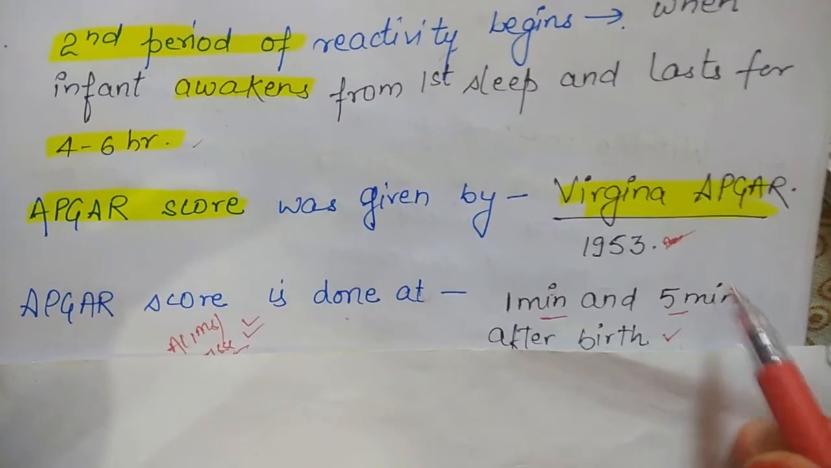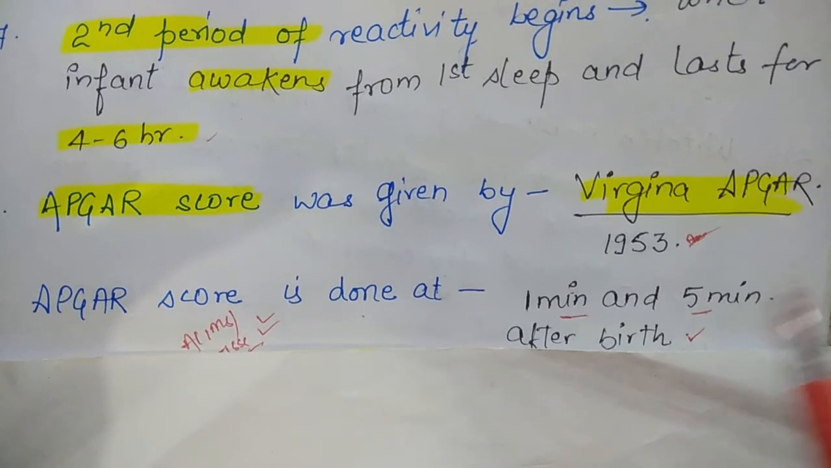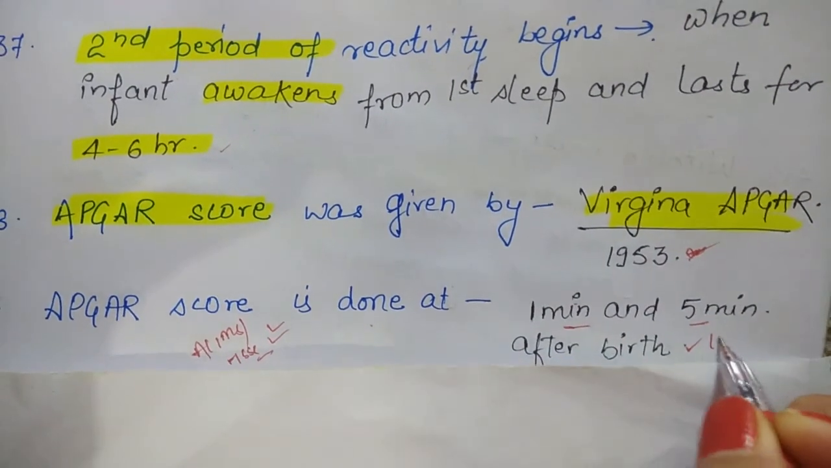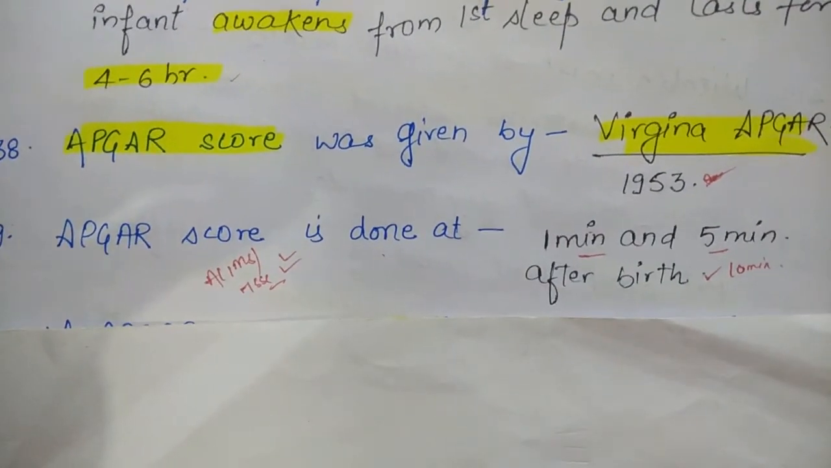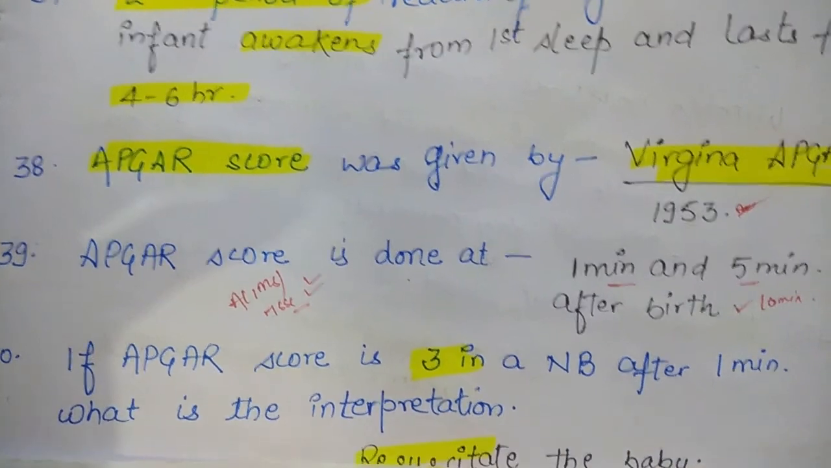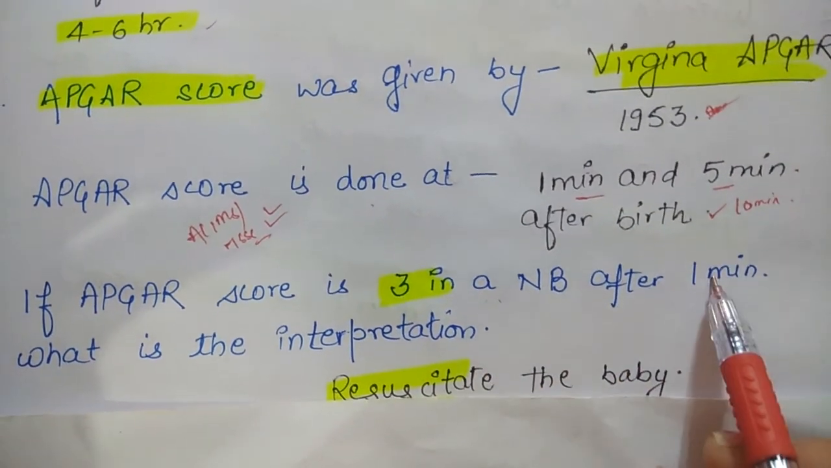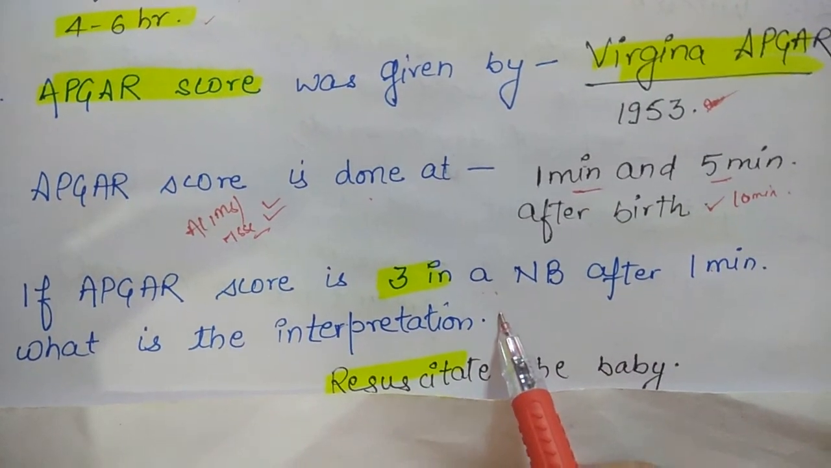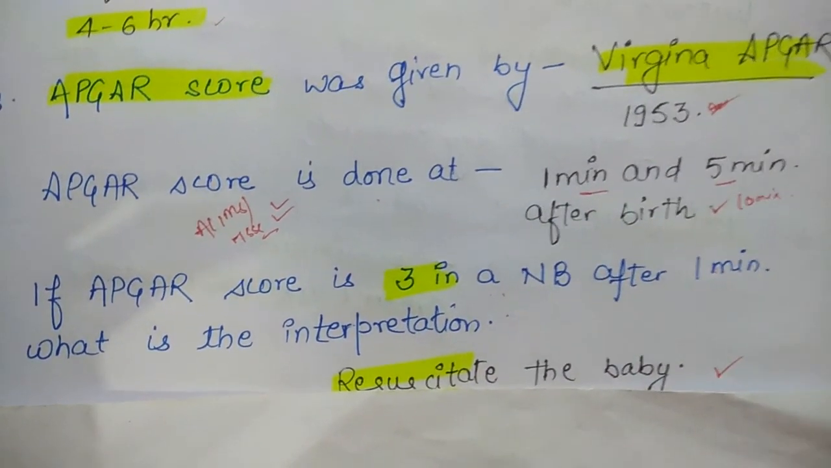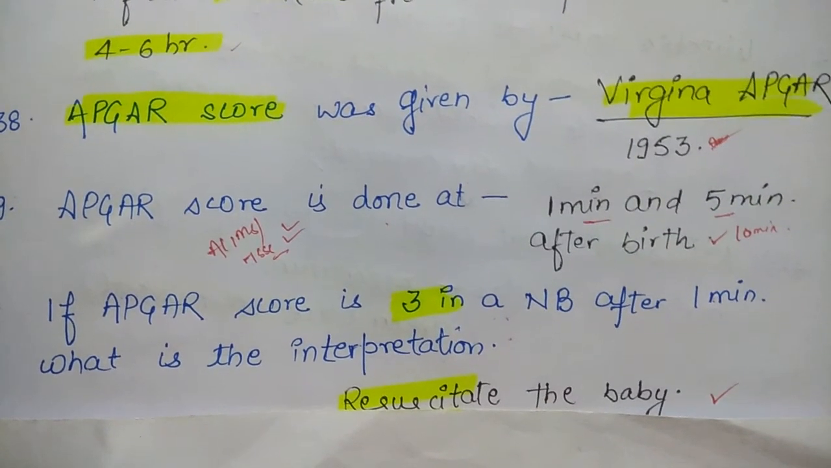If the child's vitals are not stable or the parameters of the Apgar score are not stable, you can repeat after 10 minutes also. If the vitals are stable, then provide normal routine care to the child. If the Apgar score of a newborn is 3 after 1 minute, what is the interpretation? Resuscitate the baby. I have kept some notes regarding the Apgar score for you. We will see them.